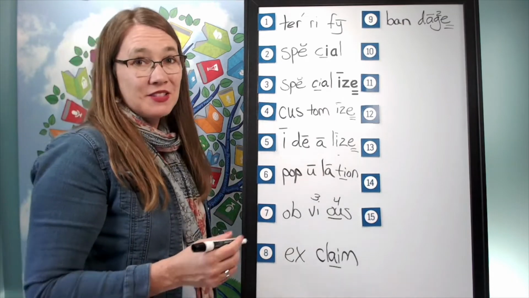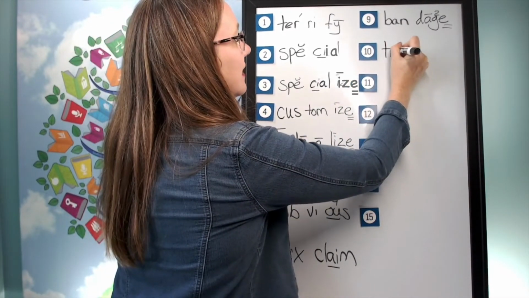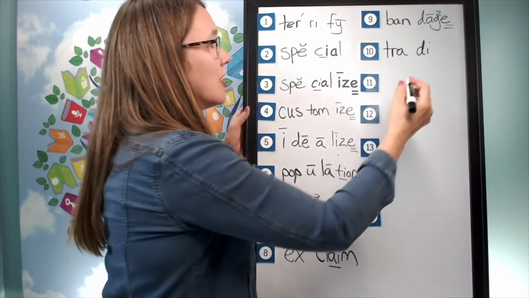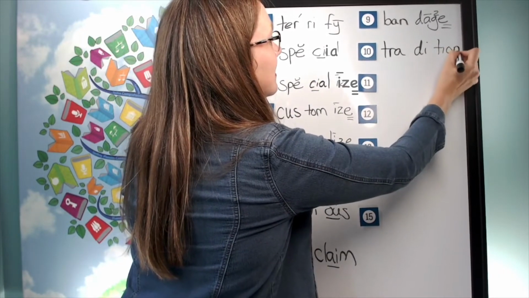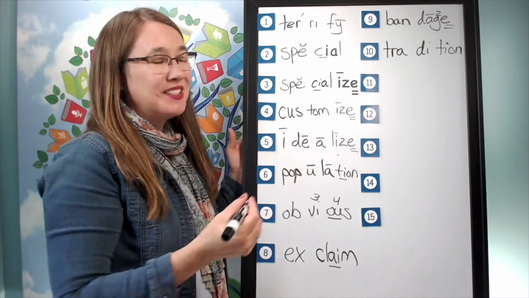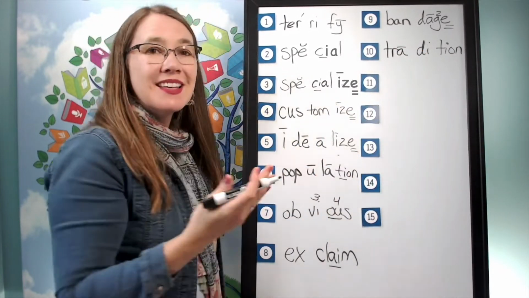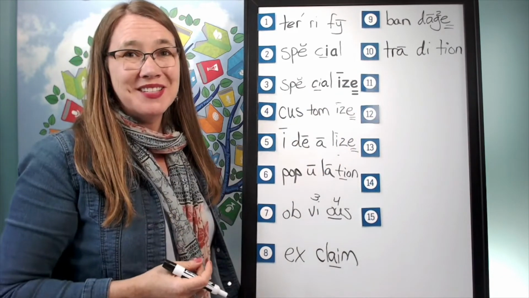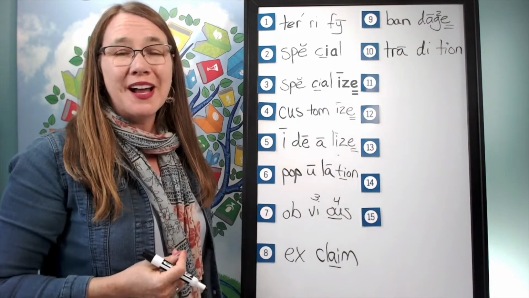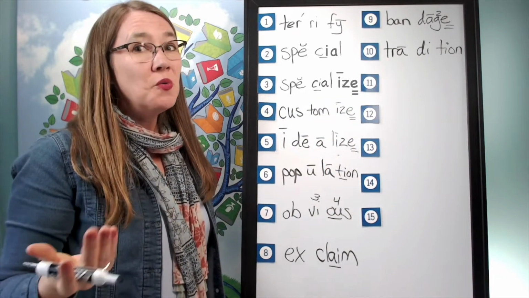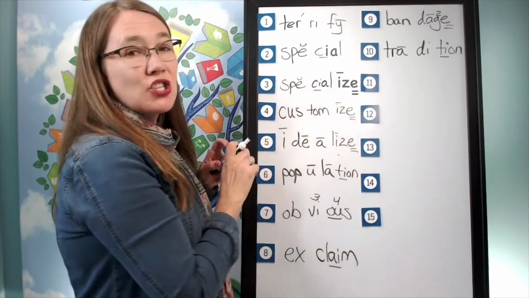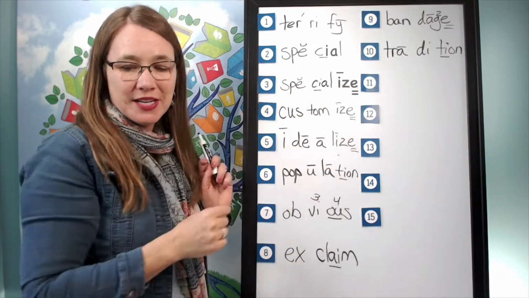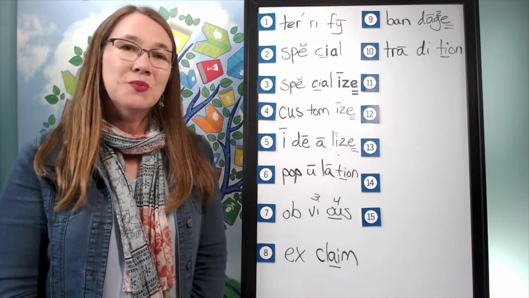And help me to write it. The first syllable is tray. T, r, a. The second syllable is d. I. The third syllable is shon. Sh, n. And how do we mark it? We'll put a line over the A, and notice the I is saying its short sound. So A, E, O, U usually say their long sounds at the end of the syllable. And how about the rule for I and Y? I and Y may say long I or short I at the end of the syllable. And we'll underline the sh. Let's read it. T, r, a, d, I, sh, n. Tradition. The next word is recent.